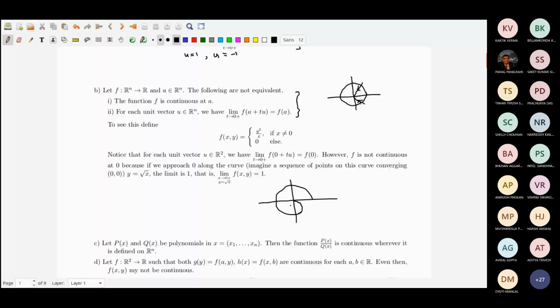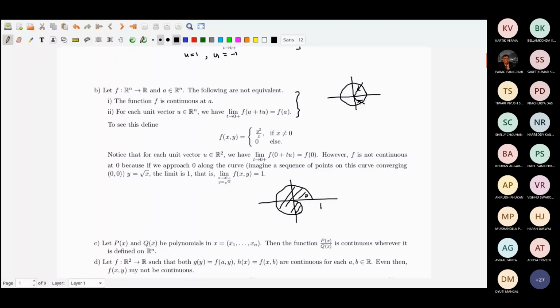What you do is, on this covered part of the plane, you define the function to be 0, and on the uncovered part of the plane, you define the function to be 1.